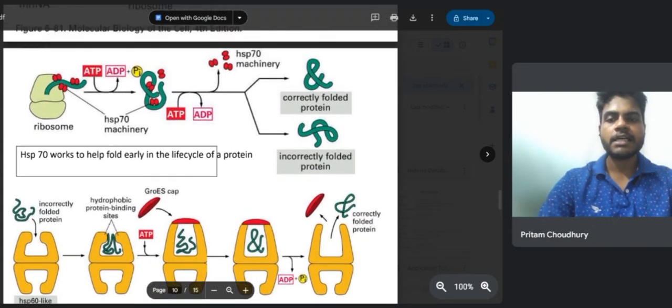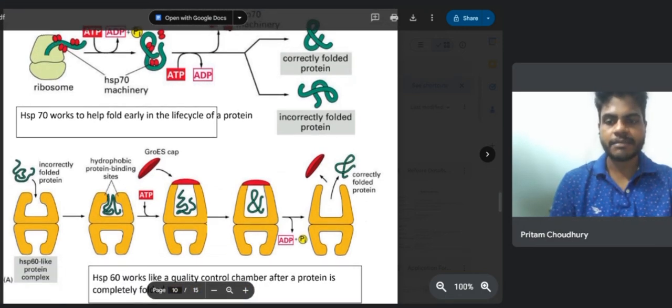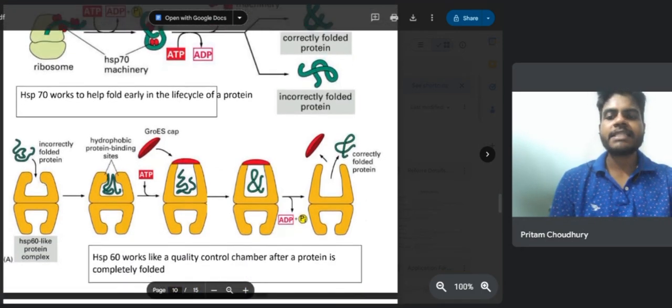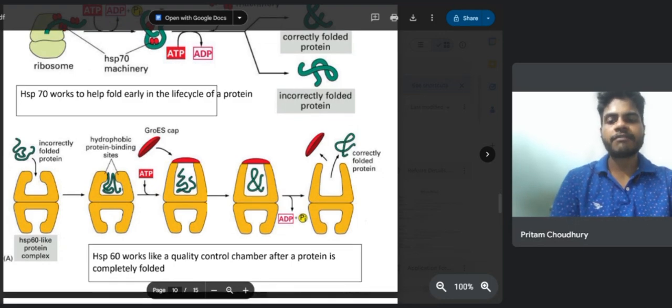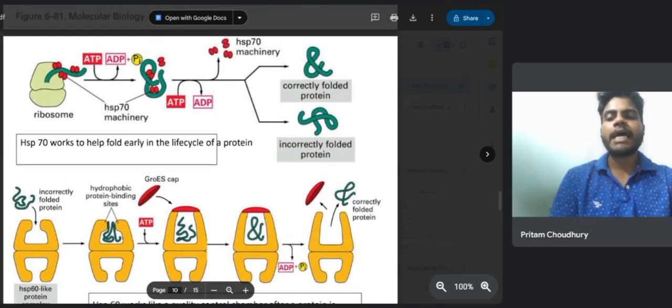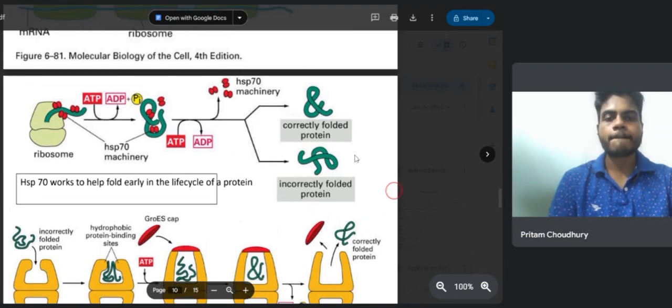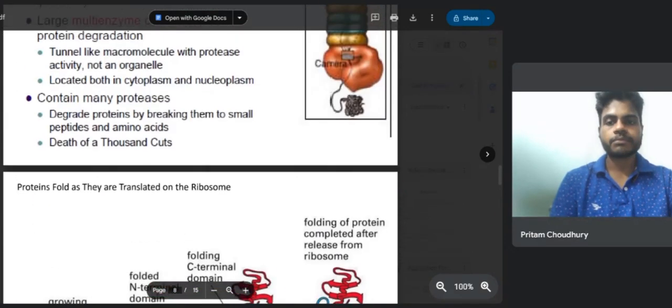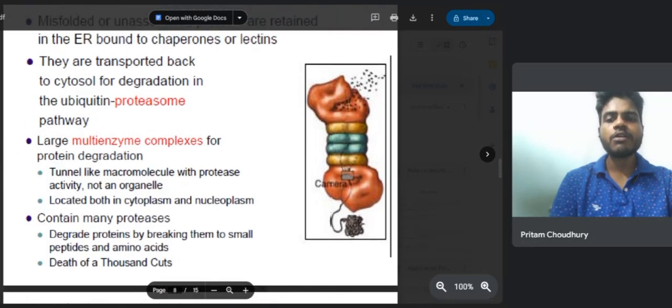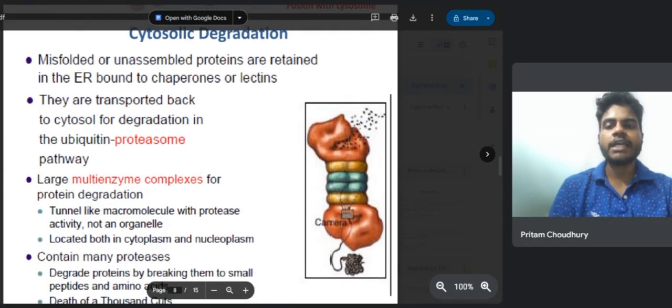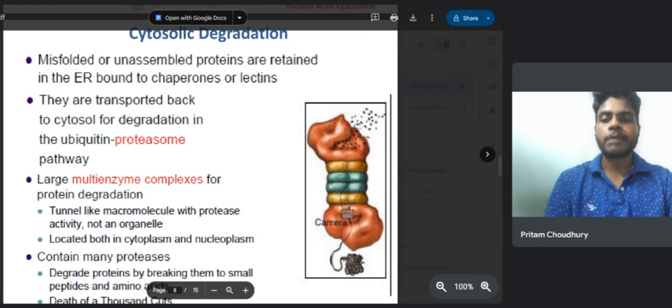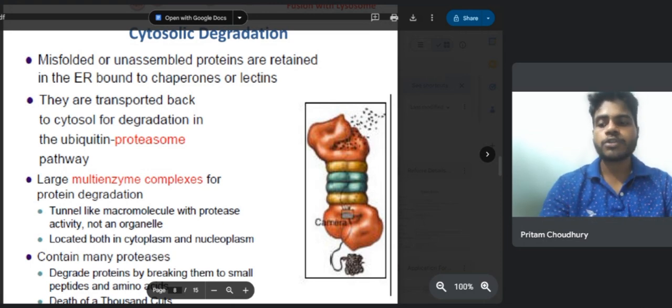Here you can see the HSP70 machinery and also the HSP60 machinery. HSP60 works like a quality control chamber after a protein is completely folded, and HSP70 works to help fold early in the life cycle of a protein. Now, as I've already said, in the cytosolic degradation, there are many enzymes involved, and the most important pathway involved in cytosolic degradation is the ubiquitin proteasome pathway.